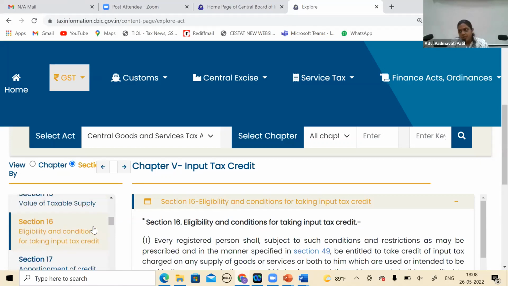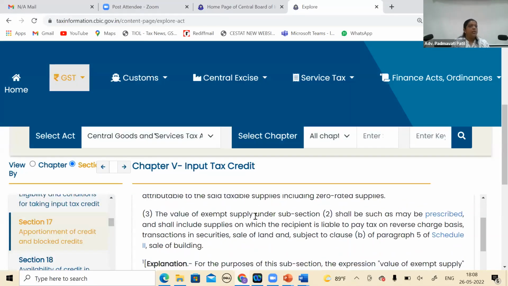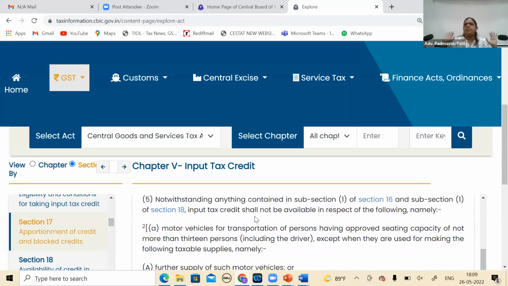According to me, I have to cover 17(5) and come back, because 17(5) starts with a non-obstante clause. I may be entitled. I'm using everything for my business. 16(1): use in course or furtherance of business. I'm using, no doubt. But 17(5) में exclusion है, I'm strictly covered.